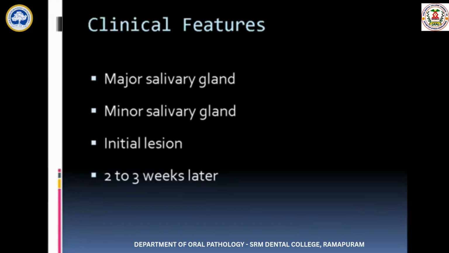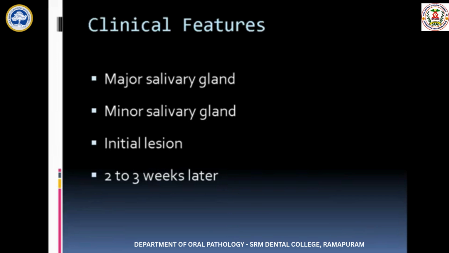And it usually involves the 4th decade of life with equal sex predilection. So there is no specificity for either male or female. Equal sex predilection is going to be there. Anyone can be affected with this in the 4th decade of life.